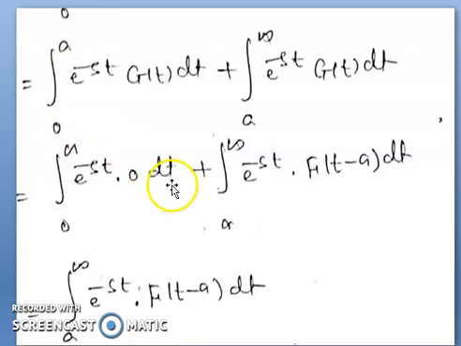So put 0 here, plus the second part of the integral, a to infinity e to the power minus st, where g(t) is already defined as f(t minus a) dt. Now the first part of the integral becomes 0 and the remaining part is integral a to infinity e to the power minus st f(t minus a) dt.